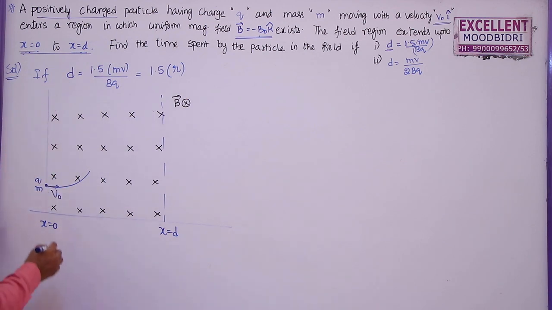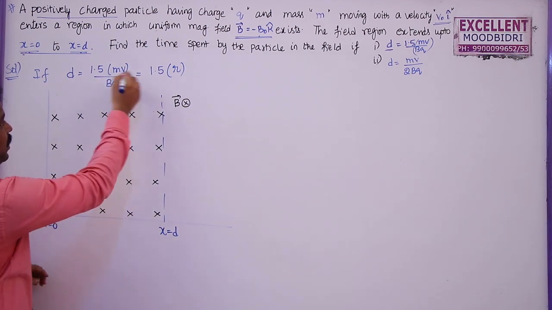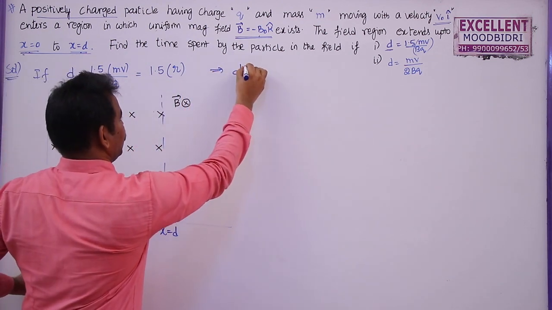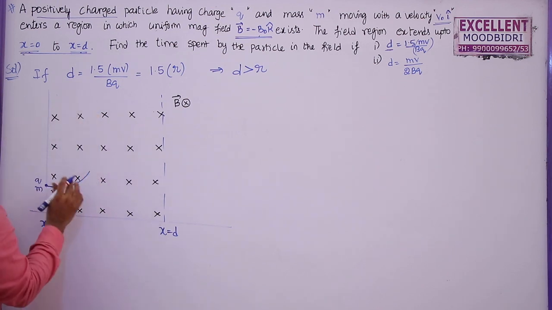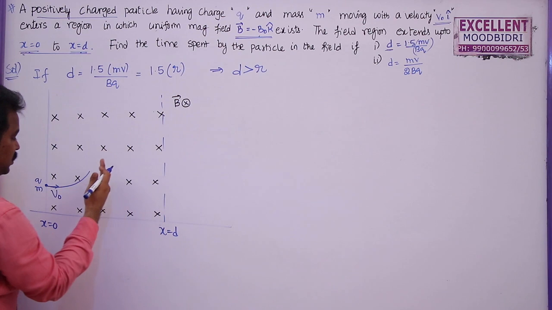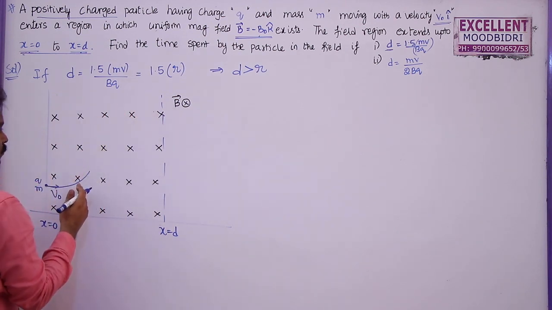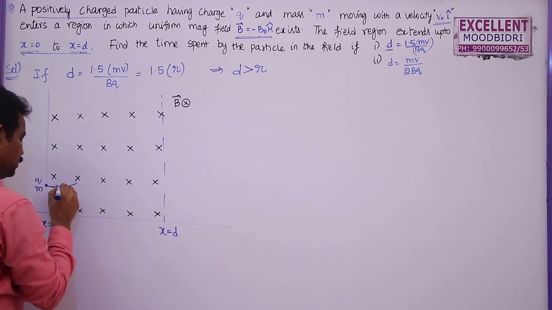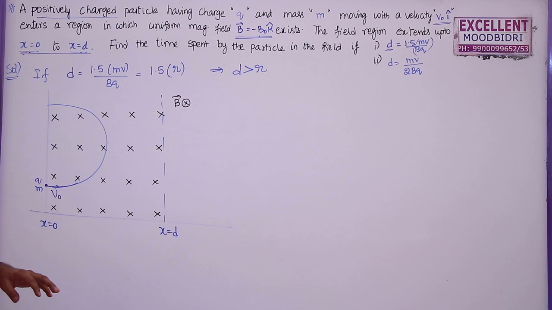That means the radius of the circular path will be r. Here d is greater than r. That means the charged particle will have sufficient time to turn back. If the magnetic field were spread only up to here, then it may leave this space. But here the charged particle will have sufficient time to turn back.